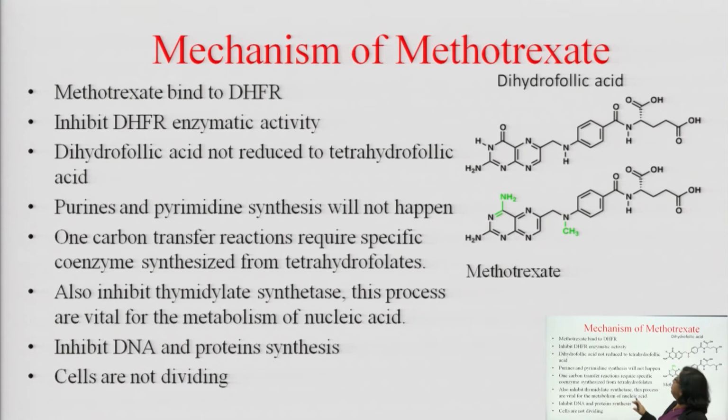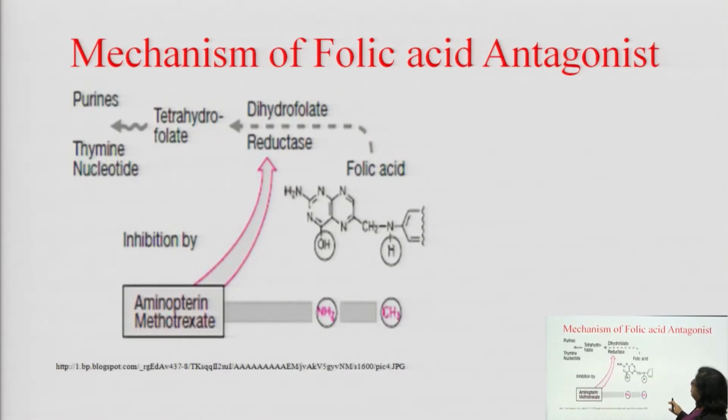Now, you will see the mechanism of folic acid antagonist. Here you see the structure of folic acid. Okay. General metabolic pathway, first I am going to share with you. Folic acid is converted to dihydrofolic acid in the presence of enzyme dihydrofolate reductase. This dihydrofolic acid is converted into tetrahydrofolic acid. Now, this tetrahydrofolic acid is required for the DNA synthesis. This is the normal path.